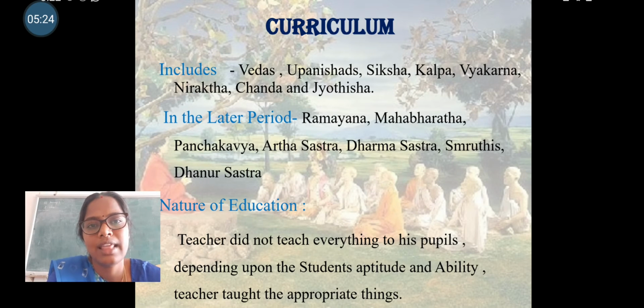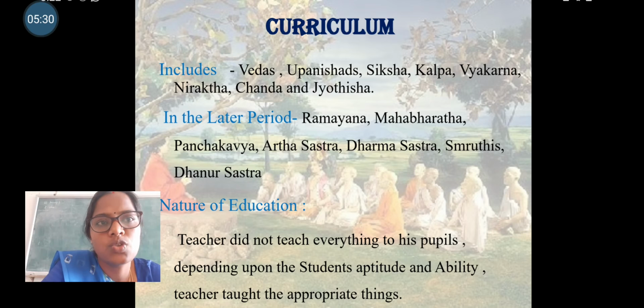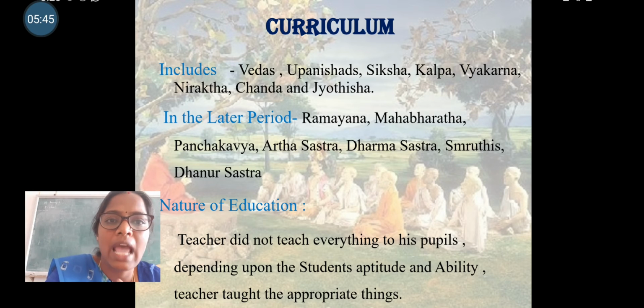The next one is curriculum. What are the things to learn under the Vedic period? That is what we are going to see here. It includes Vedas, Upanishads, Siksha, Kalpa, Vyakarana, Nirukta, Chandas, Jyotisha. In the later period, it includes Ramayana, Mahabharata, Panchatantra, Arthasastra, Dharmasastra, Smritis, Dhanurveda. So these are all the texts from the epics.